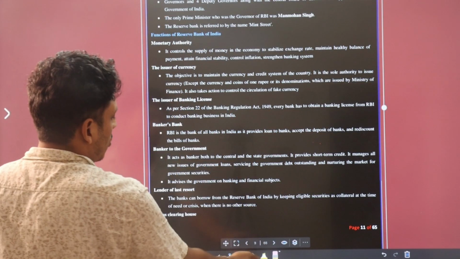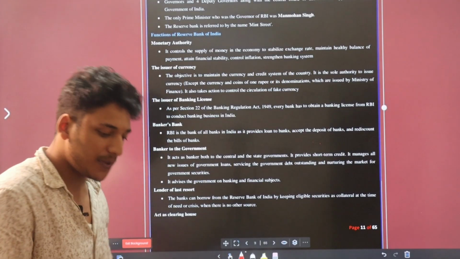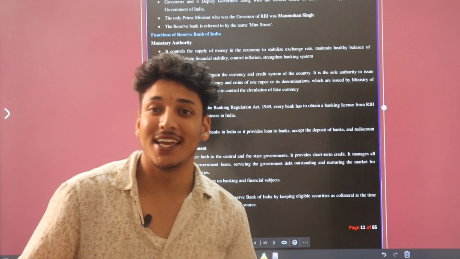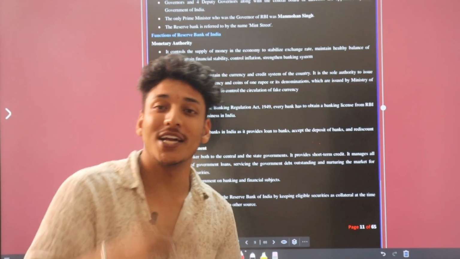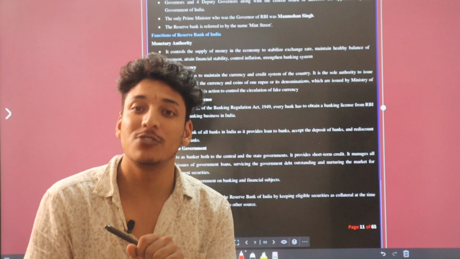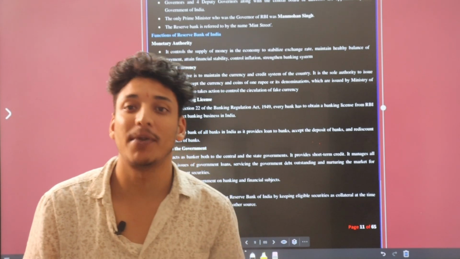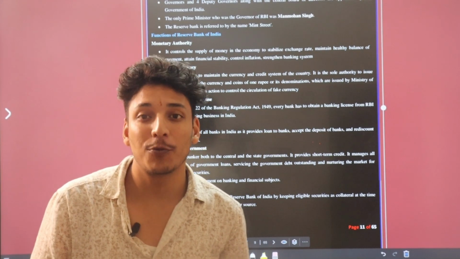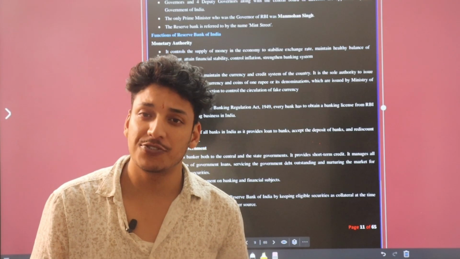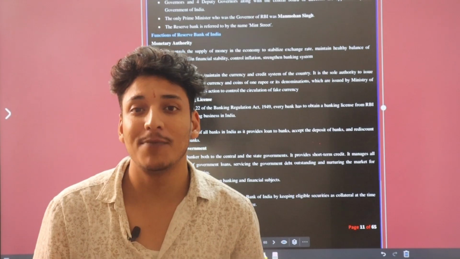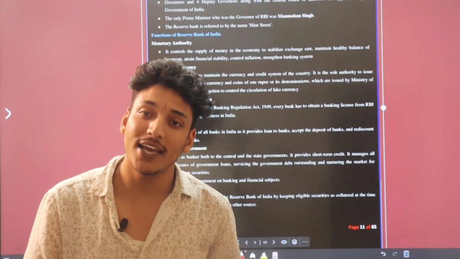Now, functions of RBI. Basically, RBI prints money. Okay, notes of 2 rupees and above. All the notes are printed by RBI, but coins and 1 rupee notes are minted and created by the Finance Ministry. Okay, remember this.